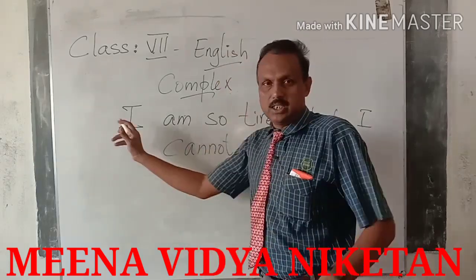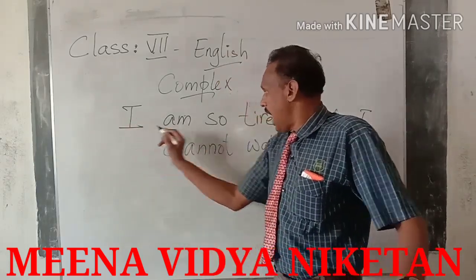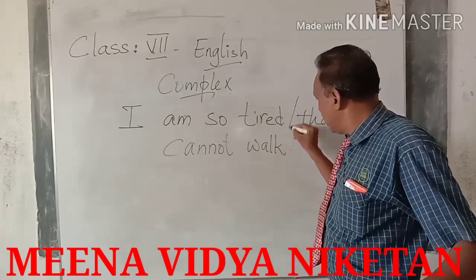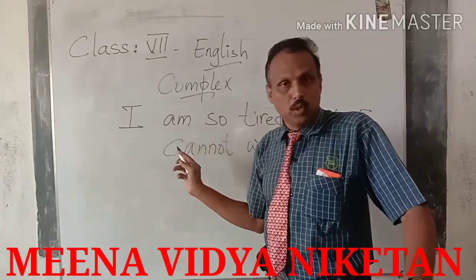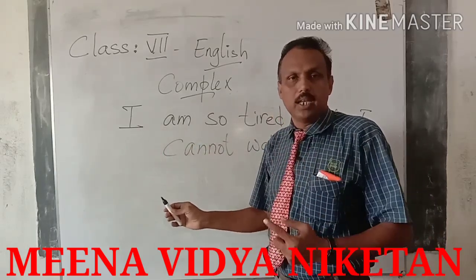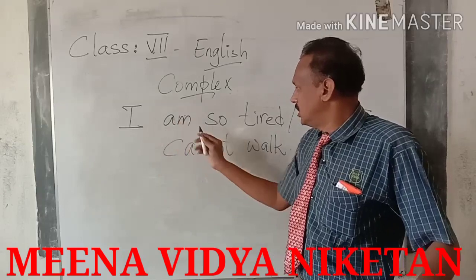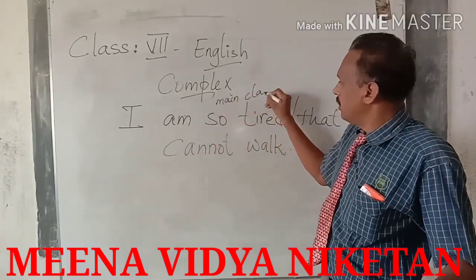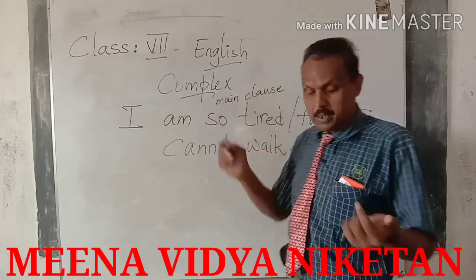You see this sentence, when I break it up, you will understand. I am so tired. If you break this sentence here, do you understand anything? The meaning is very clear. I am very tired. So this is called the main clause. Why do you call it the main clause? Like I told you, what is a complex sentence?